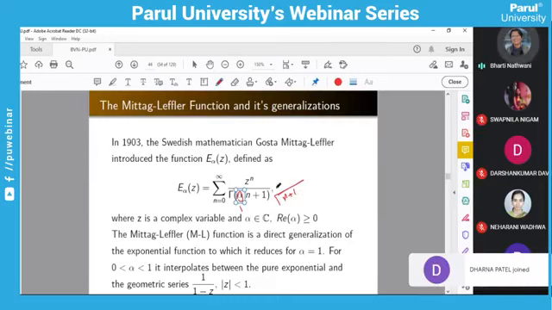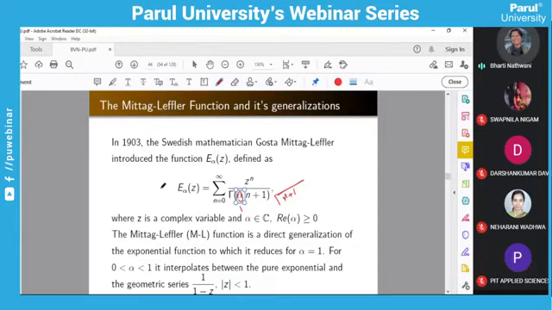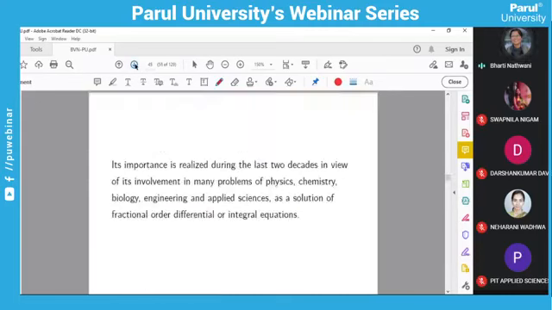which is nothing but the exponential function. Its applications were not observed before two decades, but in the last two decades you can see it in many problems of physics, chemistry, biology, engineering and applied sciences, as the solution of fractional integral or differential equations. If you solve any fractional integral or differential equation, you can observe that the solution is either the Mittag-Leffler function, there is that possibility, or its generalization.